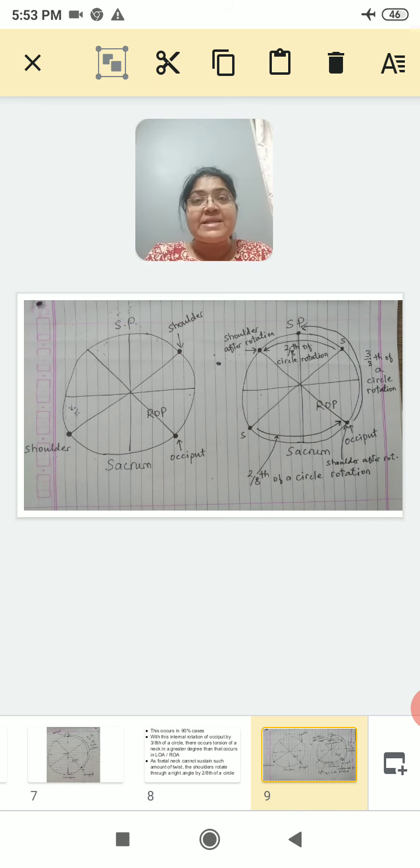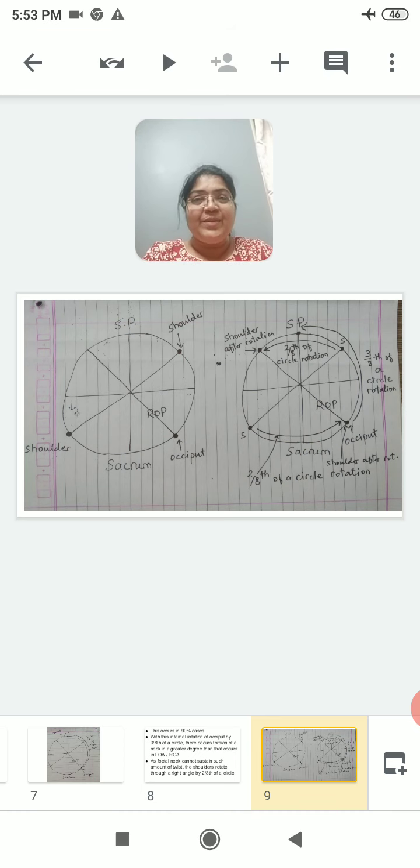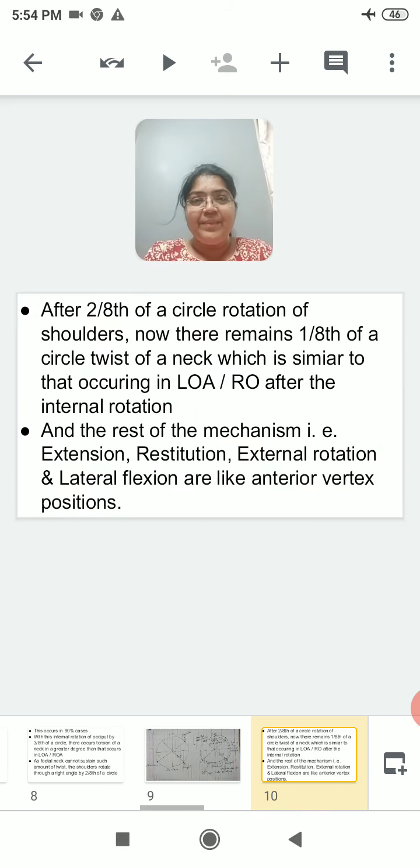I hope you can understand this. I am not very good at making diagrams, so please bear with me. My purpose is just to make your understanding easy, and I hope I am successful in my purpose. So you can compare both these diagrams and you can imagine exactly what is happening in this internal rotation, right? So considering you have understood this perfectly, I am going further.